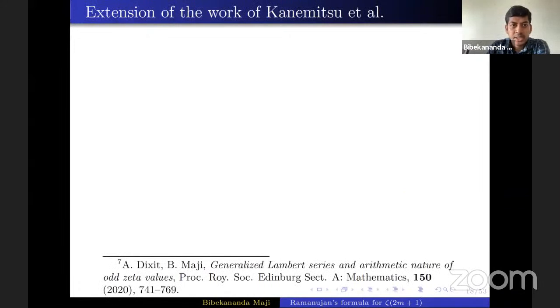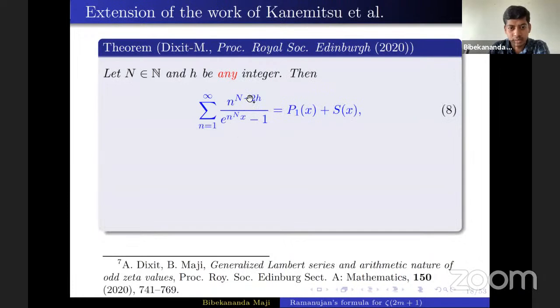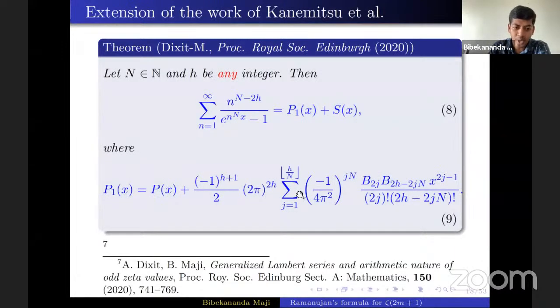Okay, so here is the extension. Let n be any natural number and h be any integer. So no restriction here. Then we studied the same series, the generalized Lambert series, and we got P1(x) plus S(x), where P(x) and S(x) are exactly the same as in the case of Kanemitsu, Tanigawa, and Yoshimoto. Now this extra finite sum involving Bernoulli numbers is coming.